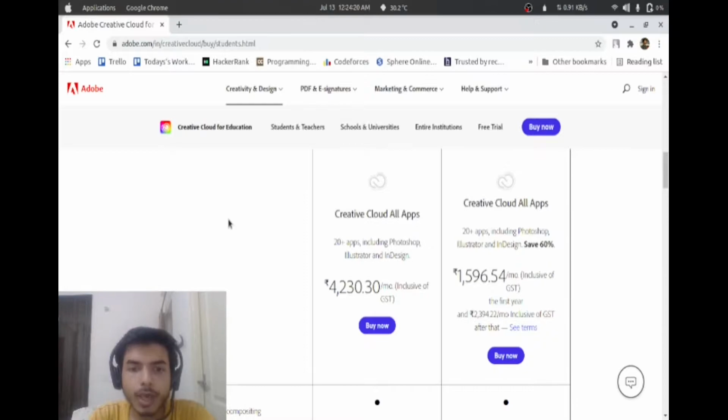Usually you have to pay approximately 4230 rupees per month, but by applying with a student college ID, you have to pay only 1596 rupees per month for the first year, and for the remaining years you have to pay only 2394 rupees per month. So I think this is a win-win deal.